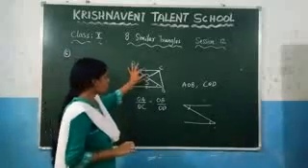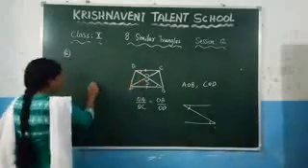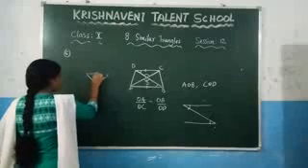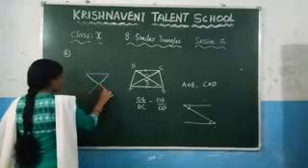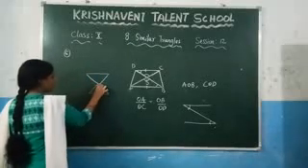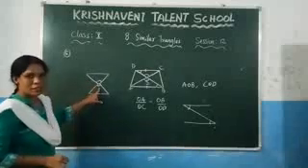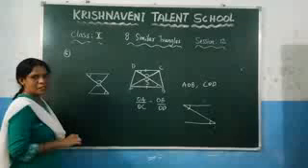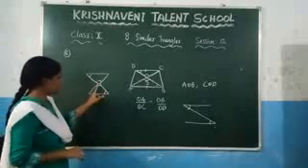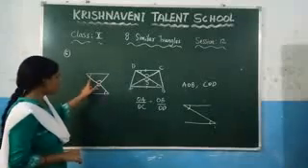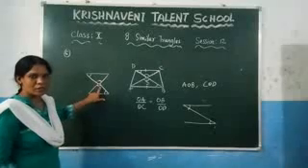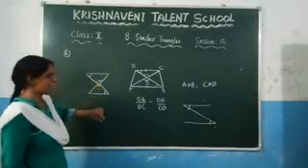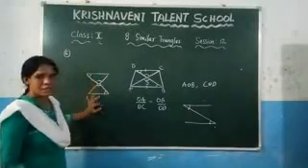Now I am drawing these two triangles separately. Here is one triangle and here is the other triangle. We got this angle equal to this angle, and similarly this angle equal to this angle. So in this triangle two angles are equal, and similarly in the other triangle two angles are equal. So by angle similarity we can write that these two triangles are similar.